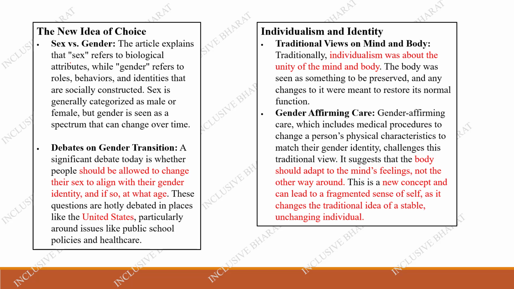Sex refers to biological attributes, whereas gender refers to roles, behaviors, and identities that are socially constructed. What are the roles, what are the works they do, how they behave, and their identities. That refers to gender. Here sex is generally categorized as male and female, but gender is seen as a spectrum that can change over time.